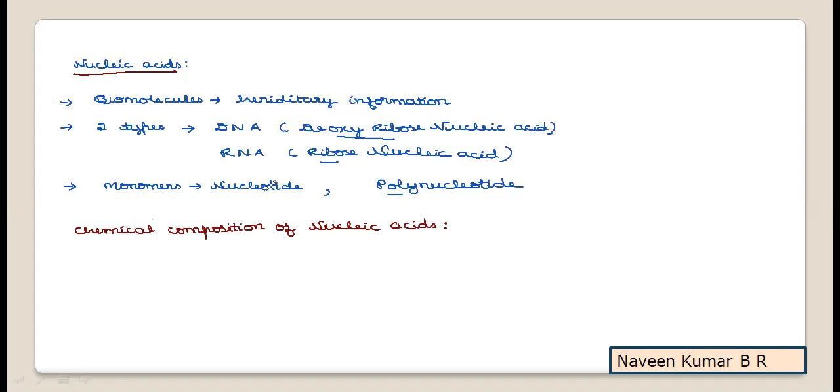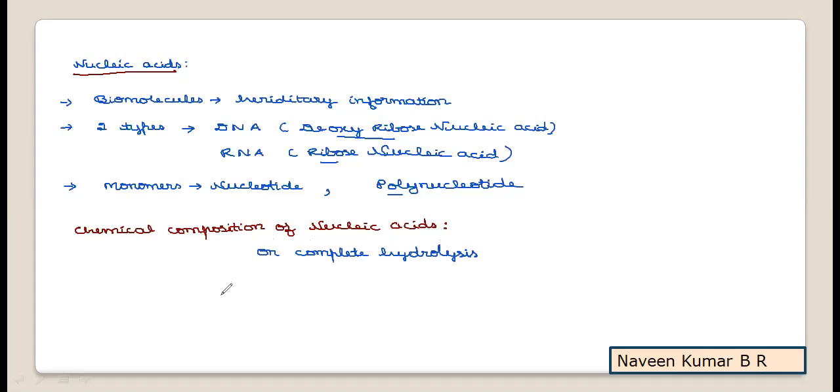Many nucleotides will join together to form a polynucleotide chain. So that will be the major composition. Hence, if you take nucleic acids and completely hydrolyze the biomolecule, that is, on complete hydrolysis of either DNA or RNA, we are going to get three main products. So that will be the composition for the nucleic acids.